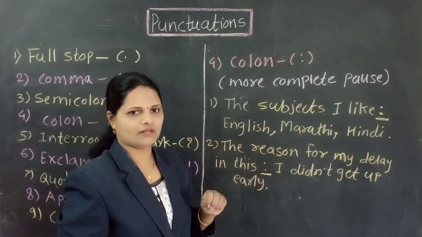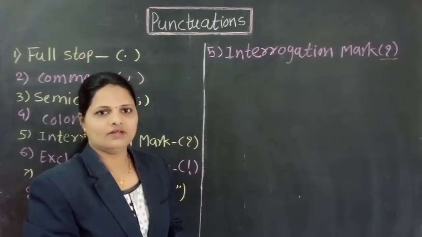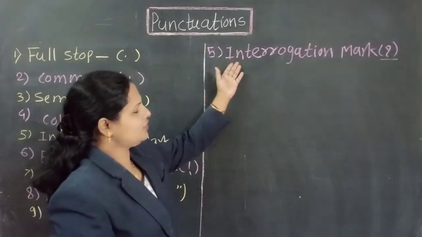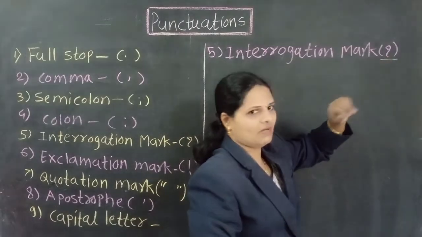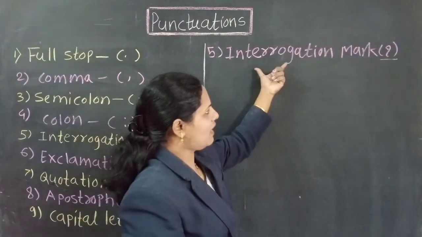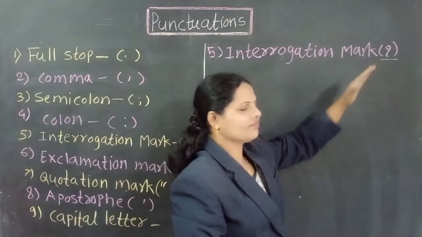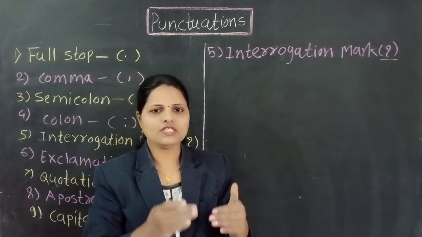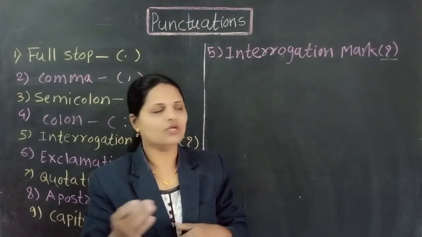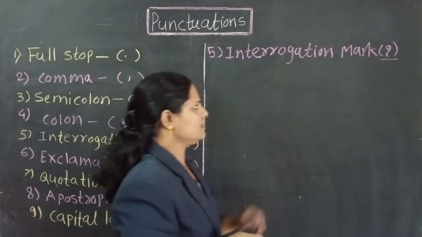Fifth punctuation mark is the interrogation mark. Here you can see the question mark. Interrogation mark is called question mark. After any question, after a WH question as well as after a verbal question, we use this interrogation mark.